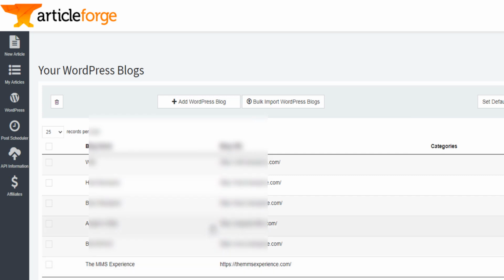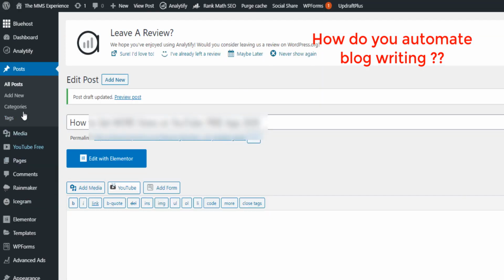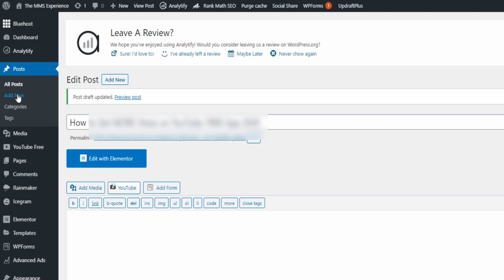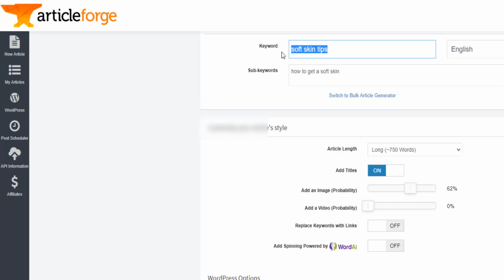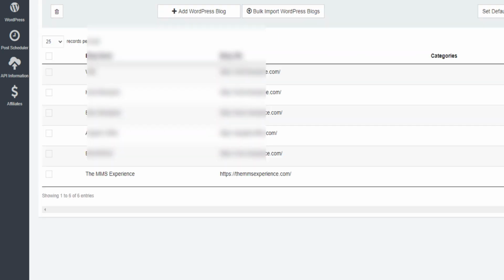Now, how do you automate blog writing in such a way that you don't need to go on your blog all the time and click on post, add new, and start typing? You just need to come here, specify your keyword of interest, your sub keyword, the length of your article, select the website where you want it to be published, and click on create new article, and boom, your article will be published without you having to do anything else. Now, how do you do it?